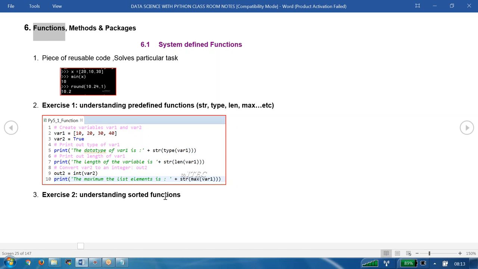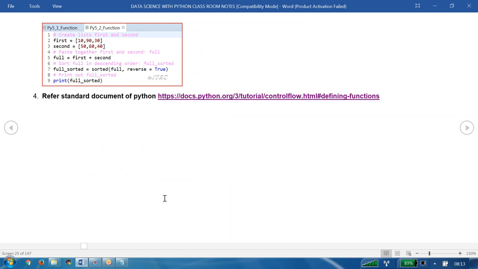Exercise 2, understanding the sorted function. Sorted function is also a predefined one. We are creating two lists, one is called first list, second is called second list. We are concatenating these by using the plus symbol, so it gives the full list. Then we sort this full list in reverse order and print it. Let us do this activity.